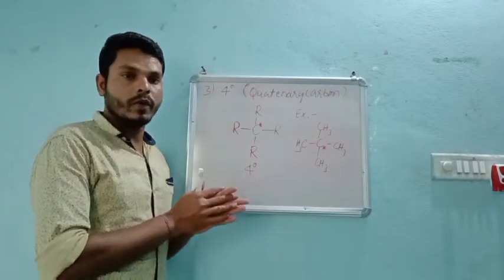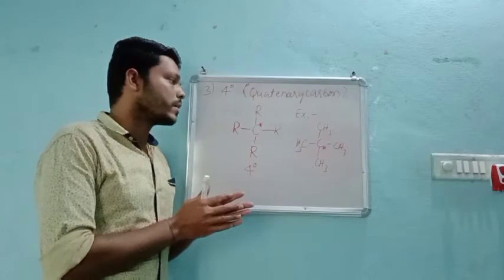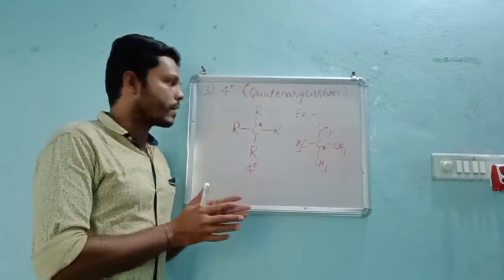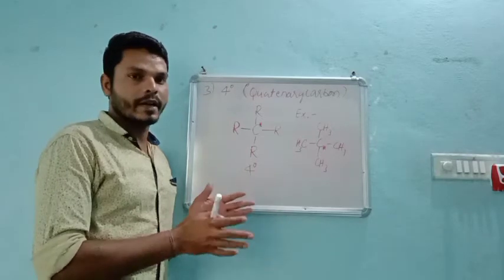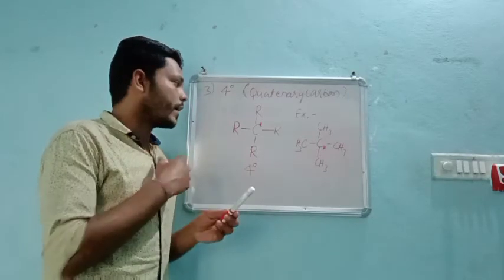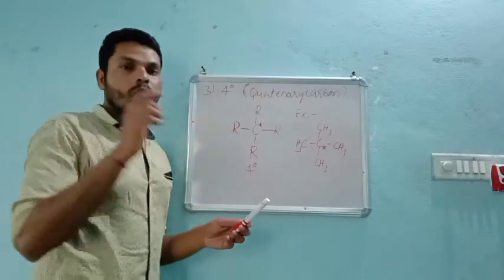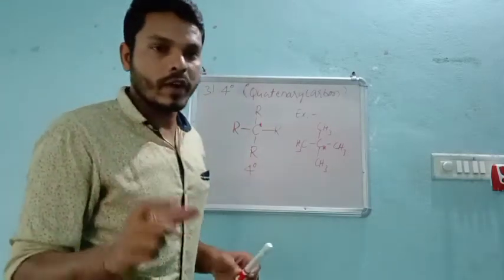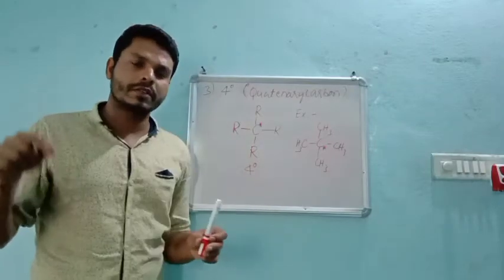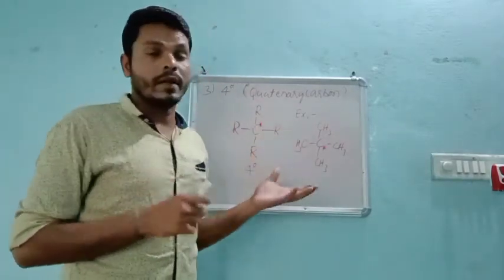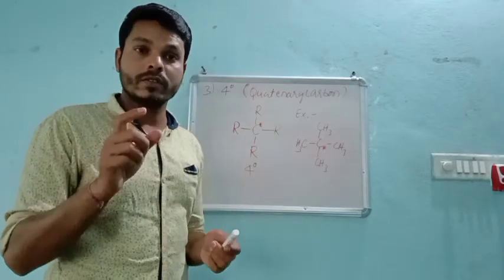When you actually see organic compounds, though, it is very difficult to identify whether the carbon is primary, secondary, or tertiary. That's why I took this, so you can check the different primary, secondary, tertiary and quaternary types of carbon atom in your book. So, guys, go through it.